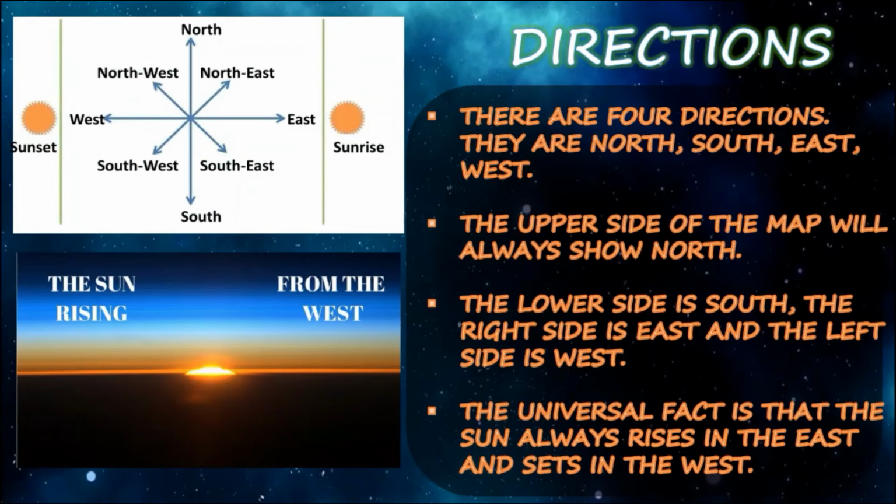So in the direction, we are facing the 4 directions in the map. Okay, so here north, south, east, west directions. What are the directions? 4 types of direction: north, south, east and west. In the upper part of the map we can see the north. In the lower part we can see the south. On the right side you can see the east, and on the left you can see the west.